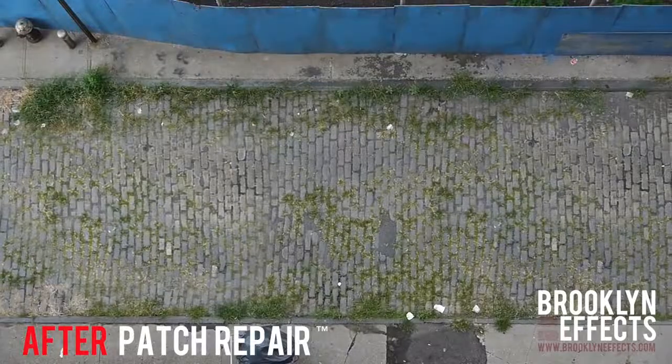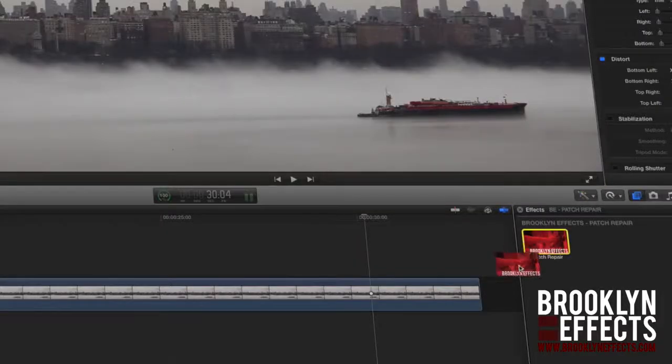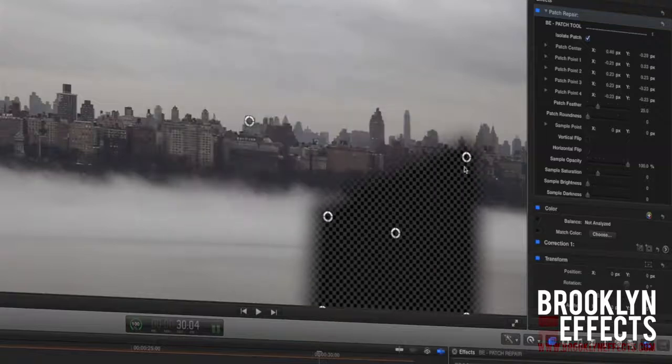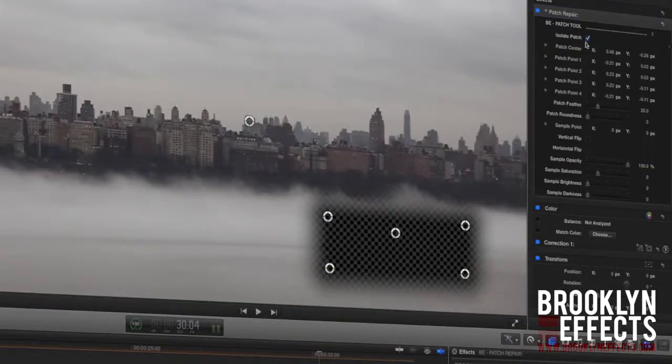With on-screen controls in the FCPX viewer, you can quickly draw a shape around the unwanted area of your screen. Then using the outside control point, you can select the sample area for your patch.